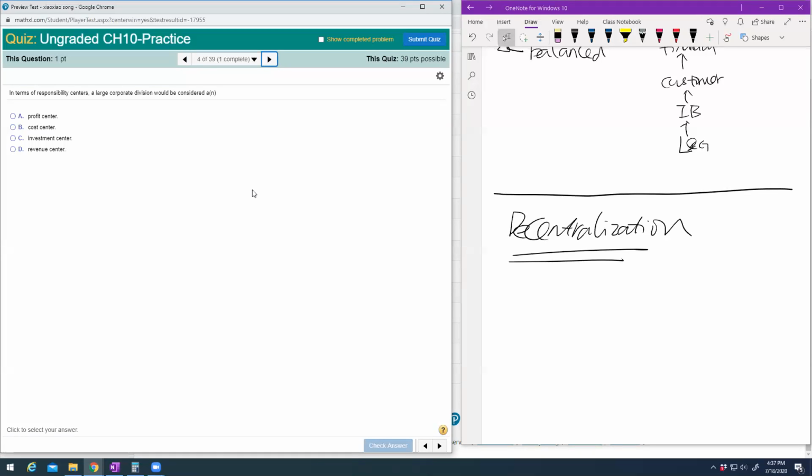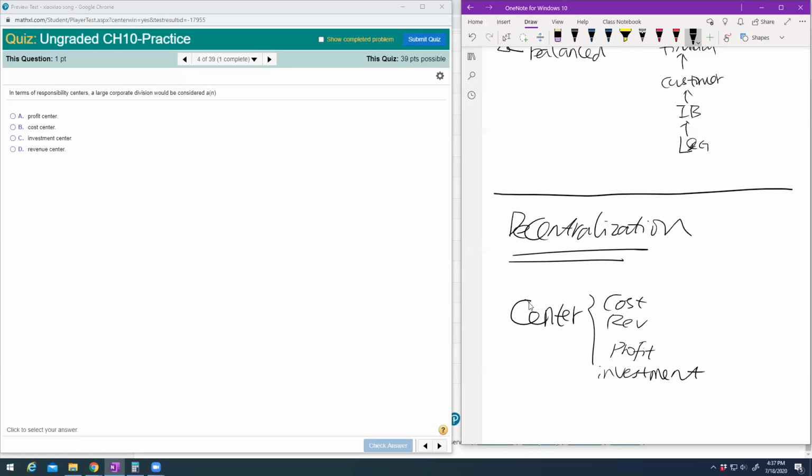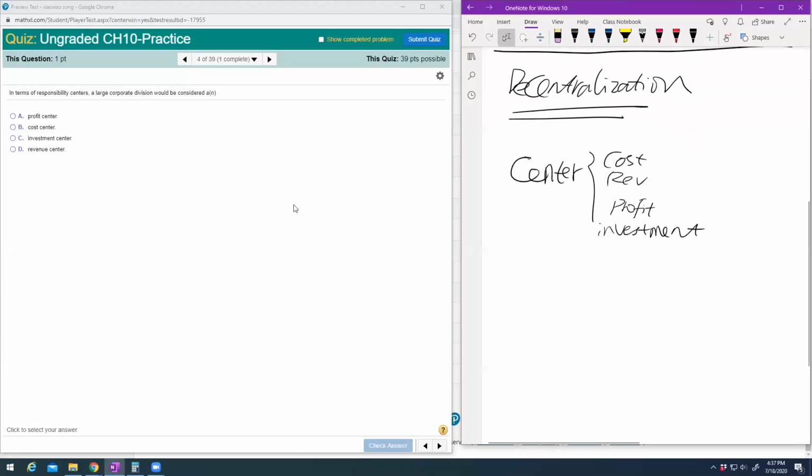Next, we also talked about the responsibility centers. You have different centers. How many centers? You have a cost center, a revenue center, a profit center, and an investment center. You may have a multiple choice question on this, who knows.